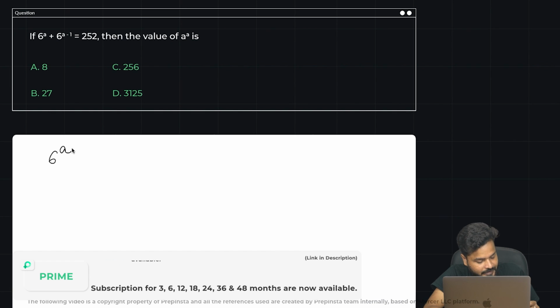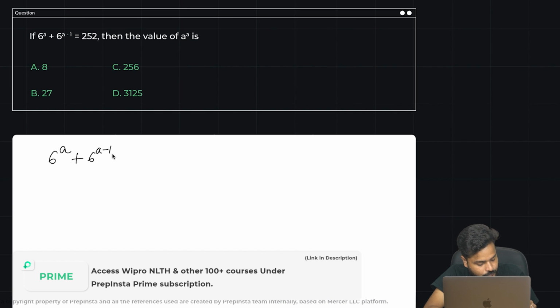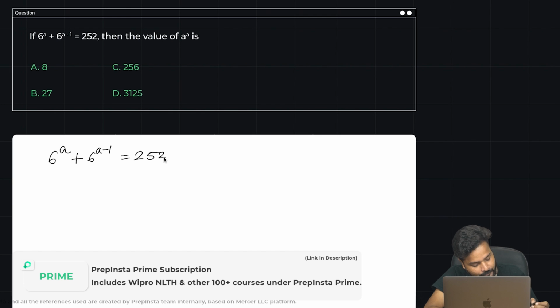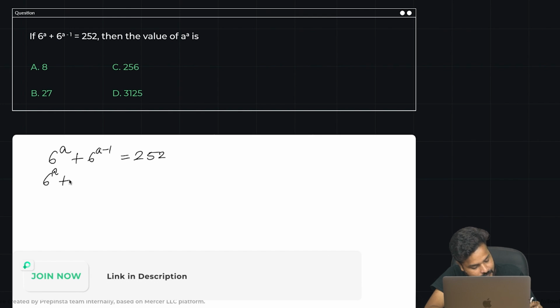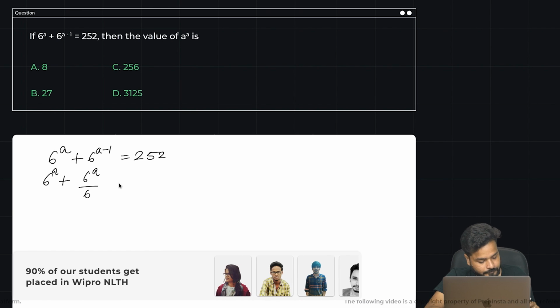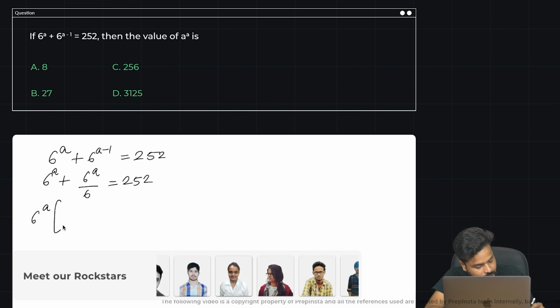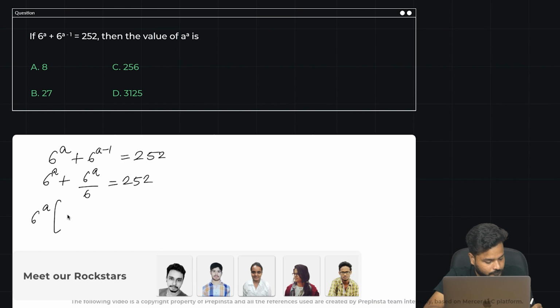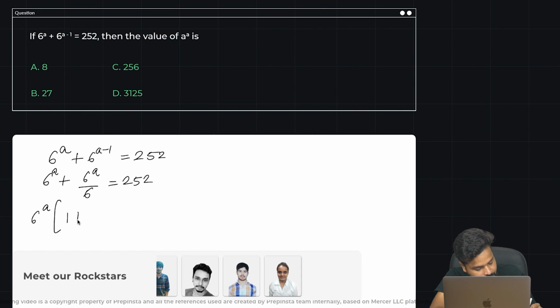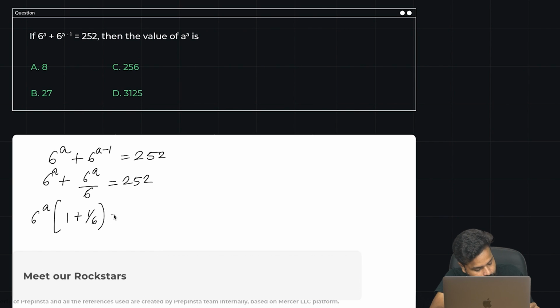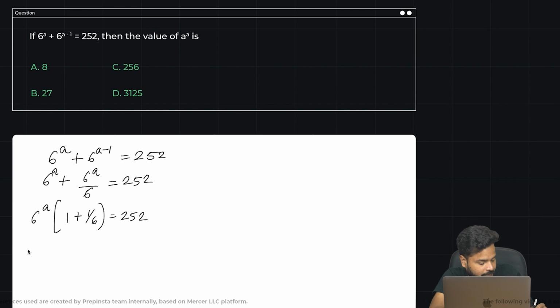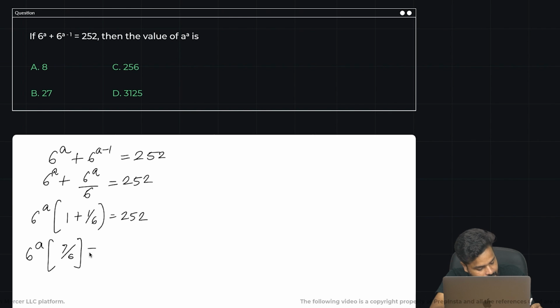Okay. 6 power a plus 6 power a minus 1 is given to us as 252. Can I write it as 6 power a plus 6 power a divided by 6? That's what it means, right? Let us take 6 power a common from here. What would I be left with? 1 plus 1 by 6. All right. So 6 power a, 7 by 6 would be 252.